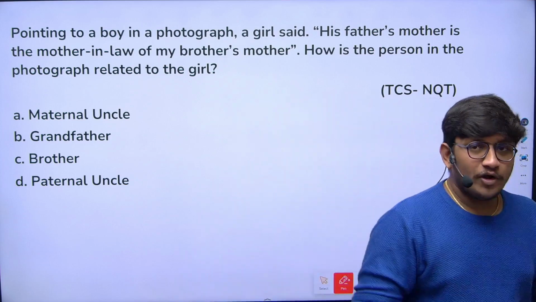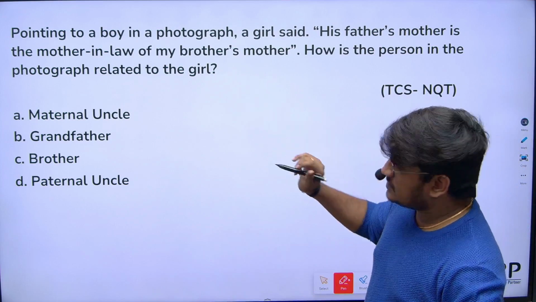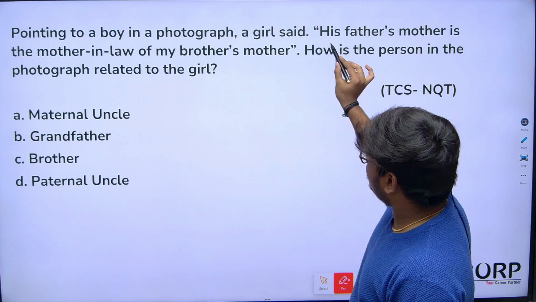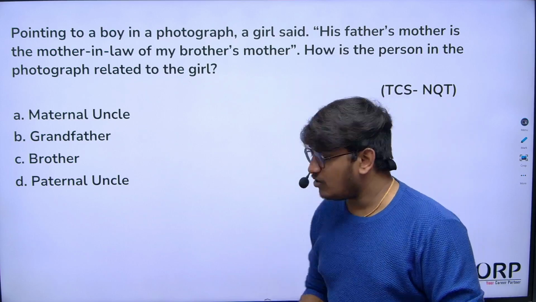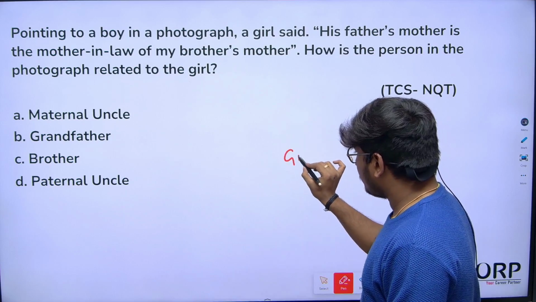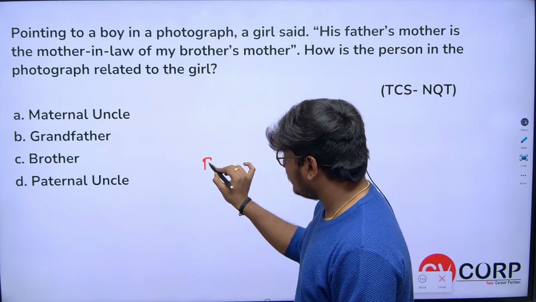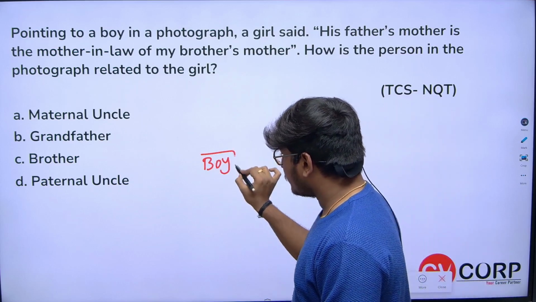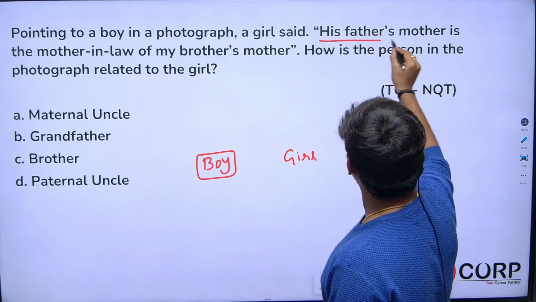Okay, pointing to a boy in a photograph. Let's assume that a girl is saying, on pointing to a boy in a photograph, his father's mother.